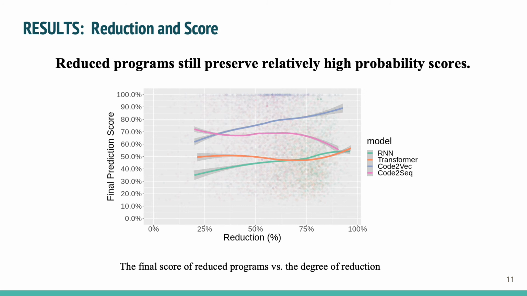We then track the final prediction score against the fraction of the program that was reduced. The degree of reduction does not appear to impact the prediction score much, as few tokens make the difference between correct prediction and misprediction. Reduced programs still preserve relatively high probability score in most of the cases. We also perform reduction with character level delta debugging alongside the token level and found that the character level reduction is able to remove another 10 to 20% of characters in the input program.